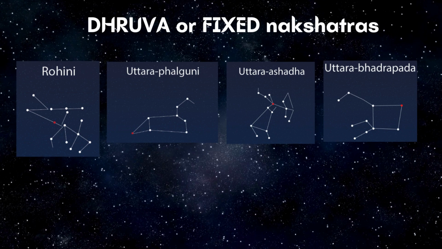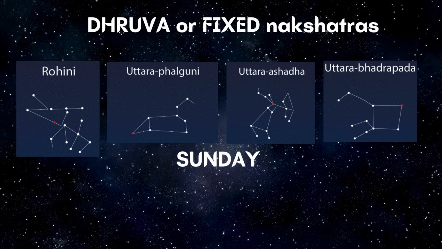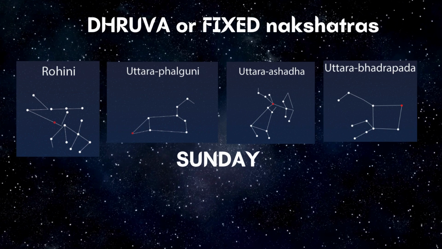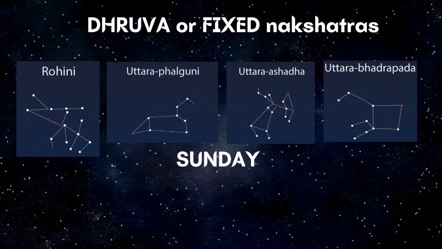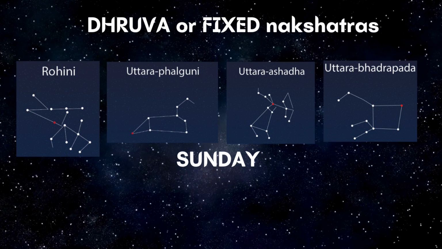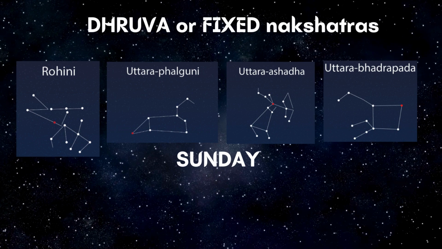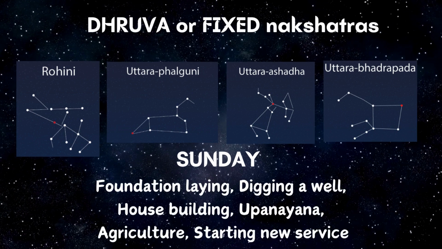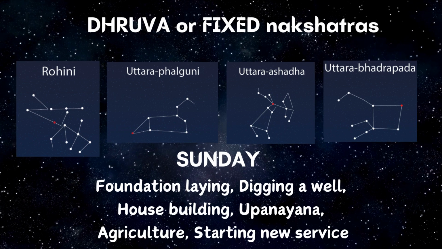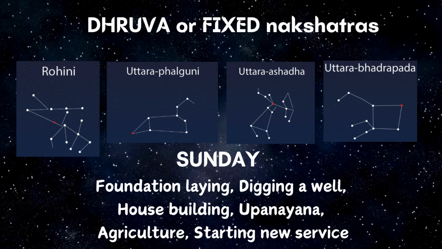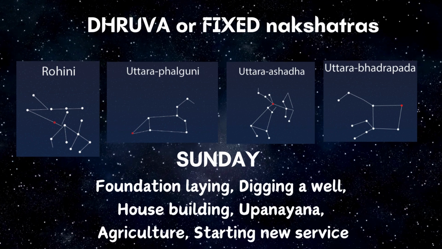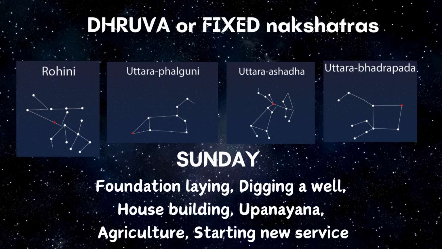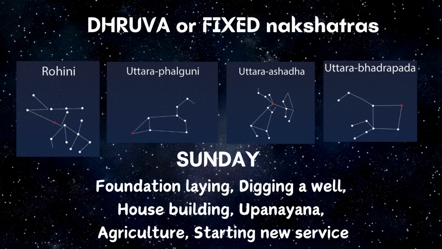When these 4 nakshatras fall on Sunday, that is Ravivar, these Dhruva nakshatras are considered highly favorable for tasks like foundation laying, digging a well, house building, Uttarayana, agriculture, or starting any new kind of service. By the name Dhruva or fixed, it means activities from which we expect stability and complete permanency.